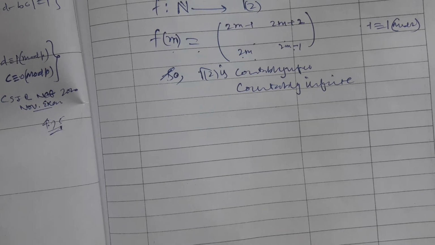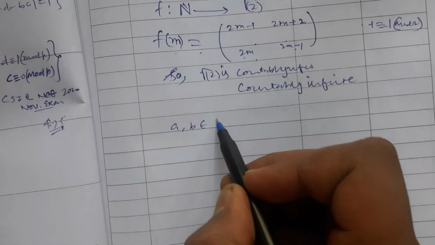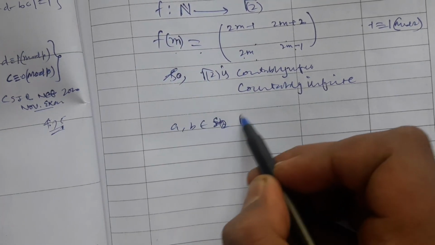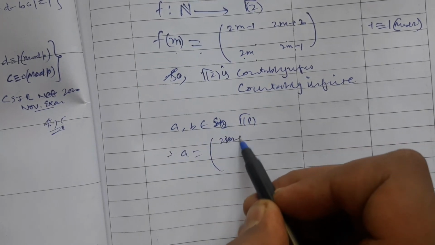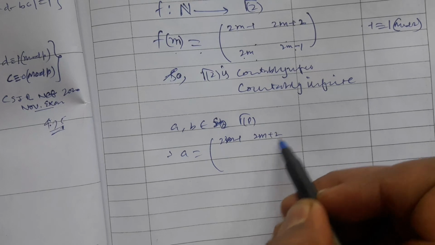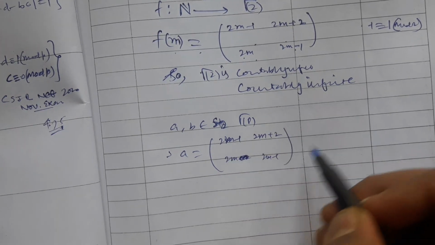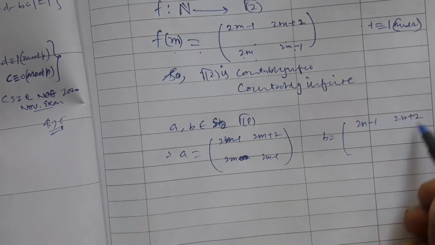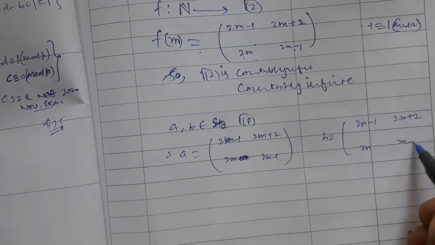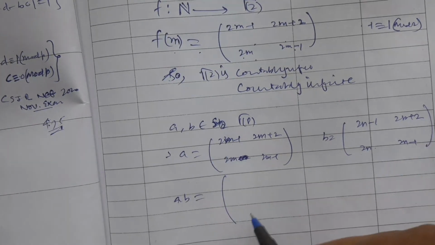Let A, B belong to gamma p. My A is 2m minus 1, 2m plus 2, 2m, 2m minus 1. My B is 2n minus 1, 2n plus 2, 2n, 2n minus 1. Let me take the product. Does the product belong to gamma p or not?